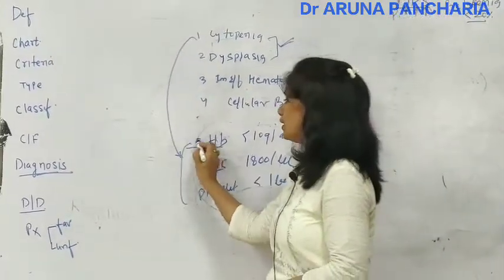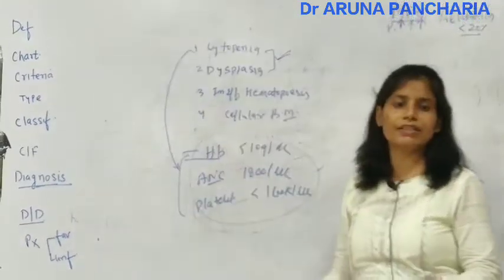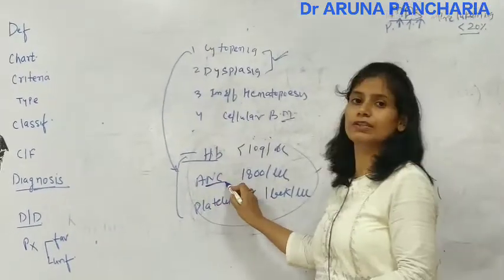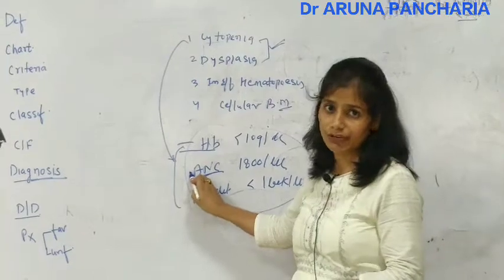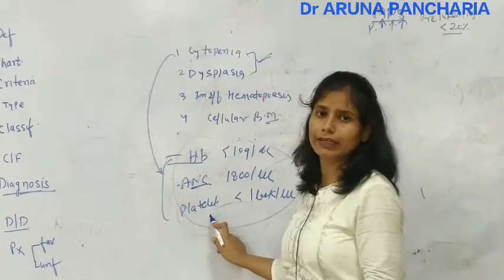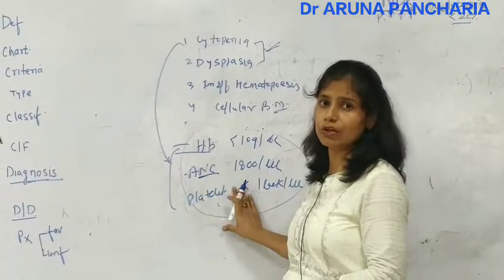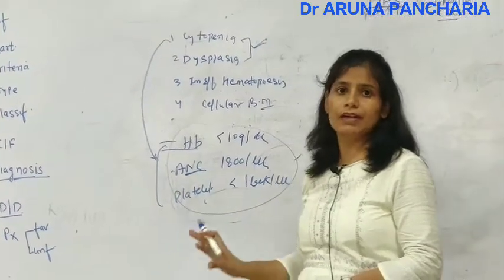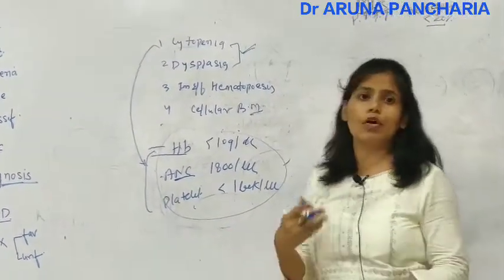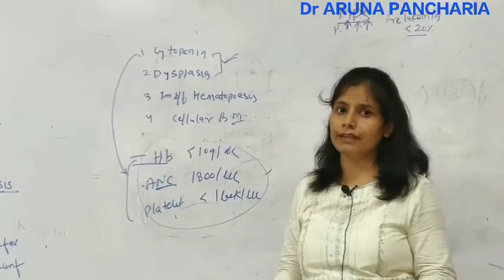Because of the decreased hemoglobin, the patient will present with anemia. Because of the neutropenia, the patient will present with infection, and because of the low platelet count, the patient will present with bleeding. So these hematological parameters will correlate with the clinical features. Sometimes an autoimmune abnormality may complicate these symptoms.